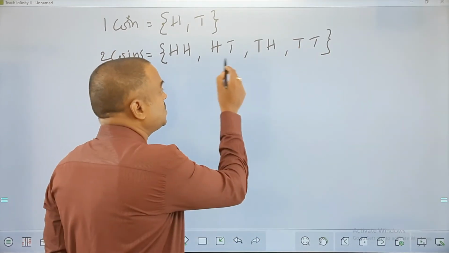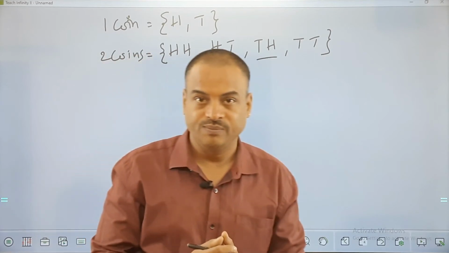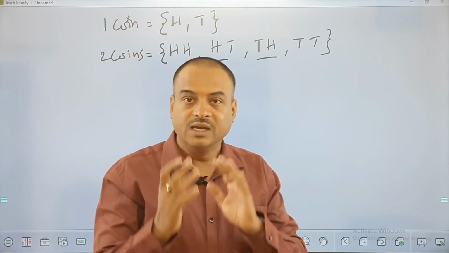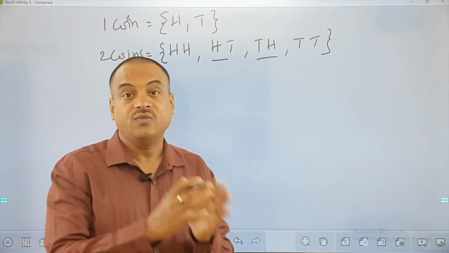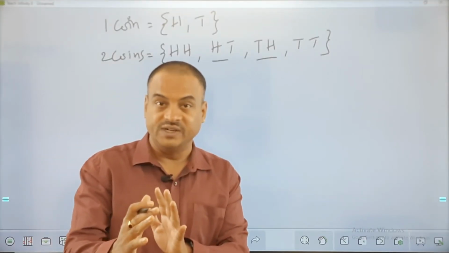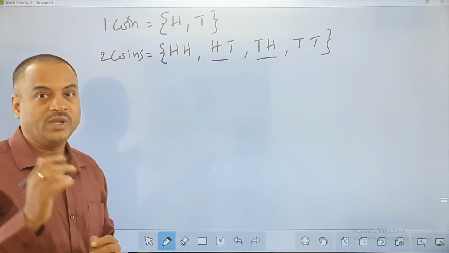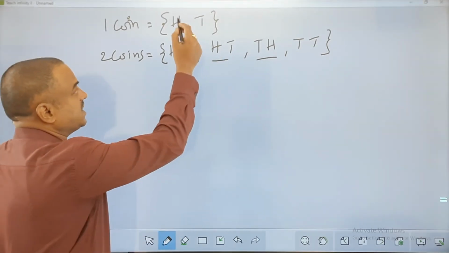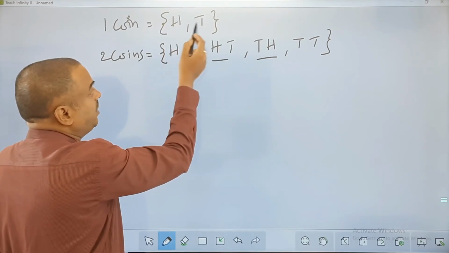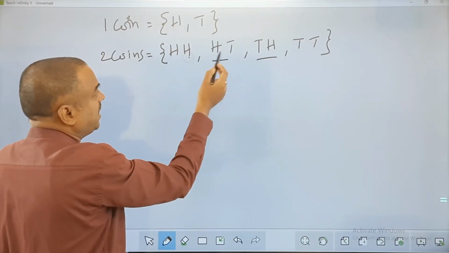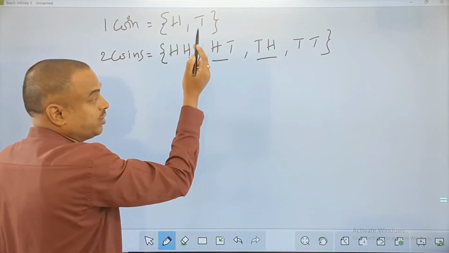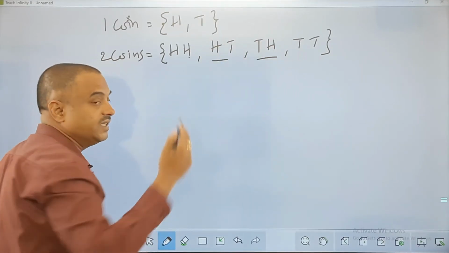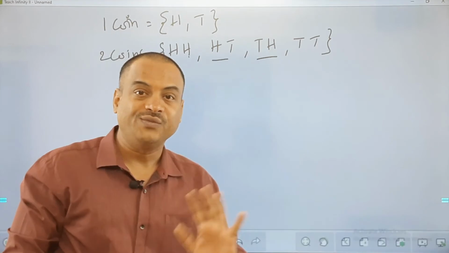Please remember, these 2 are different conditions. Don't get confused. You may think, first head second tail, how is it different from first tail and then head? Remember, the first coin getting head and the first coin getting tail are 2 different events. So this is to be taken very carefully. Now the point is, how do we remember this? I use a simple method here. See the first case, I got head and tail. So I applied H in front of both of them: HH, HT. And then I applied T as the first coin for both of them: TH, TT. That is how I remember the total number of outcomes without any confusion. It is very simple.